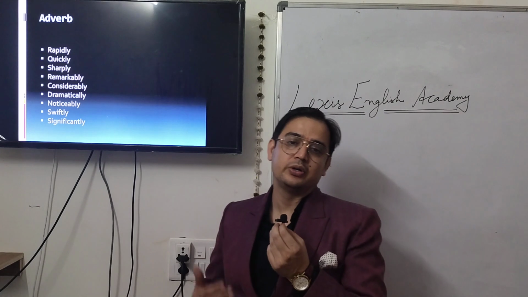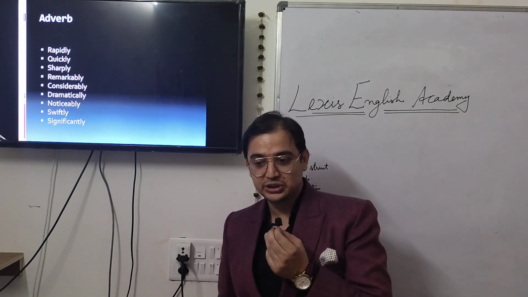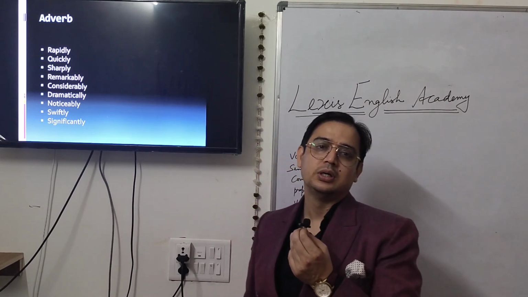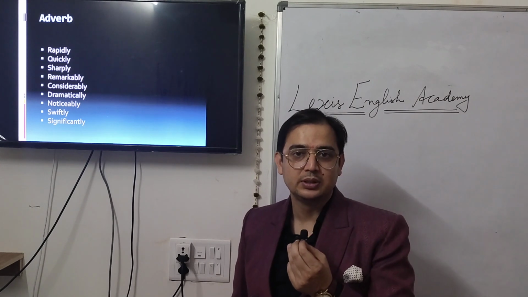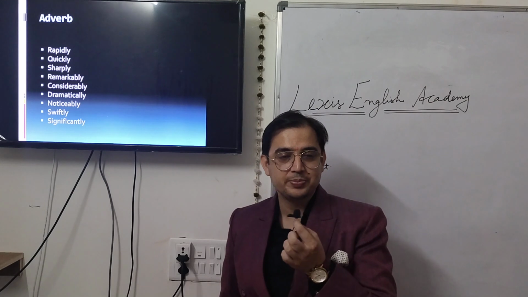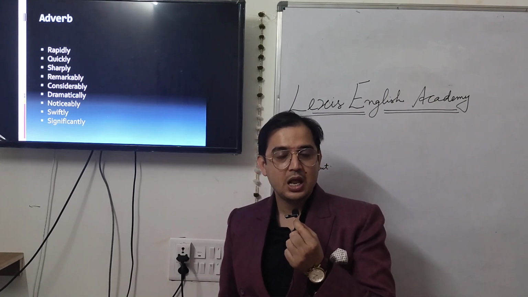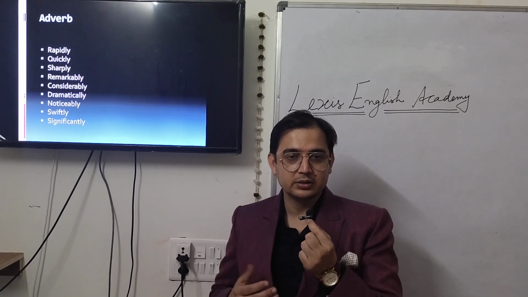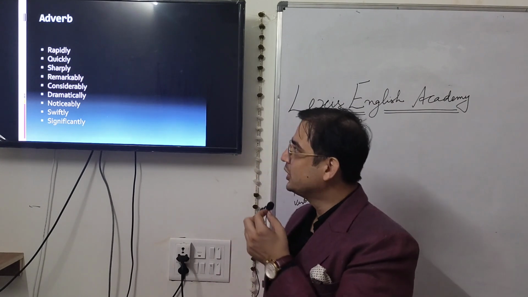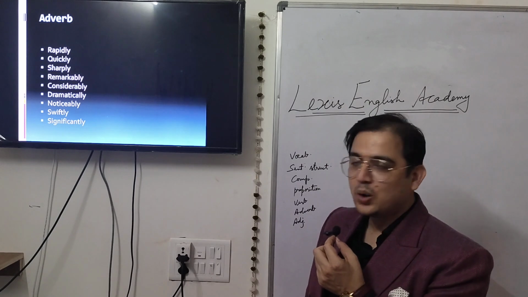Similarly, whenever you are going to show a change in the data, whether the change happened quickly or slowly, for that you have to use adverbs. Something happens in a certain way, like I'm speaking slowly, I'm speaking loudly. So how am I speaking? Slowly or loudly? So these words are adverbs. You can use these sort of adverbs to show how the change has happened.